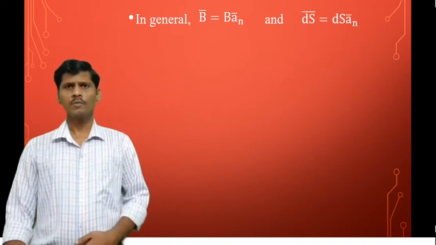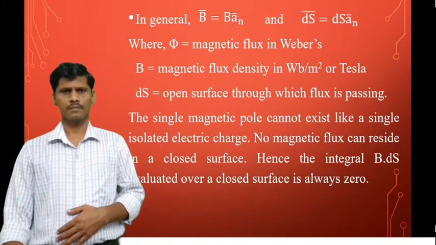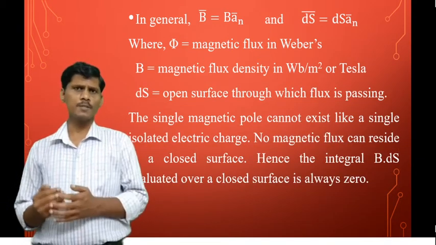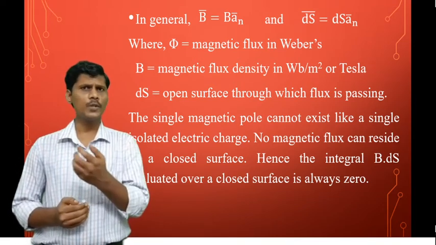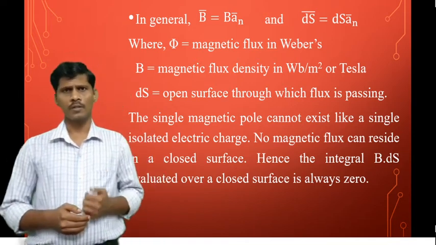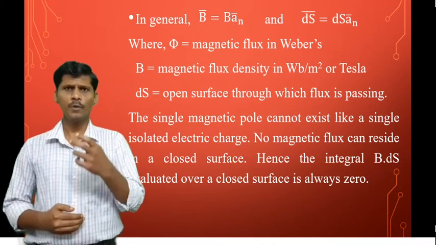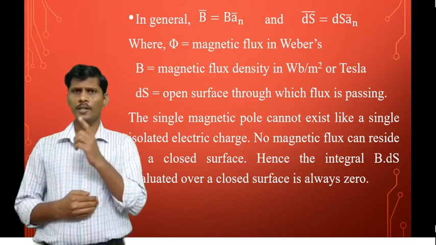So now find out B bar dot ds bar. What is B bar? B into An bar. What is ds bar? ds into An bar. So B bar dot ds bar is B into ds. The dot product of the same unit vector is unity. An bar dot An bar is 1.